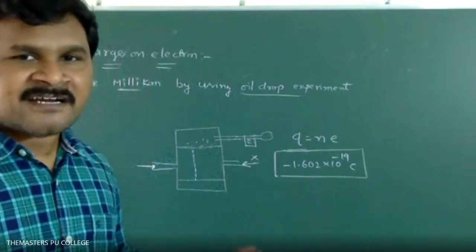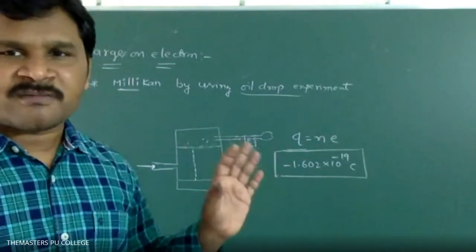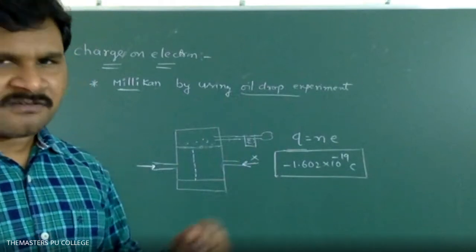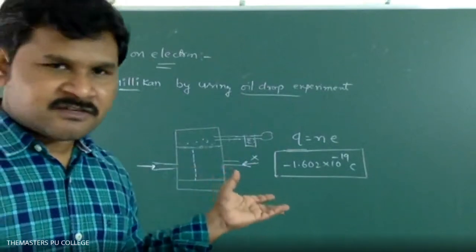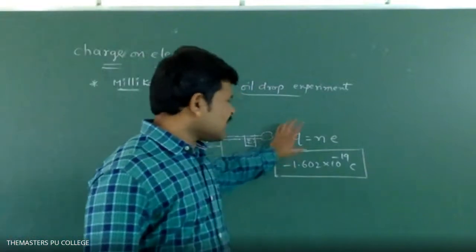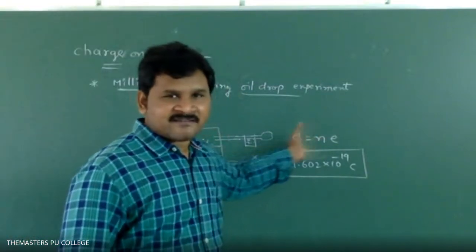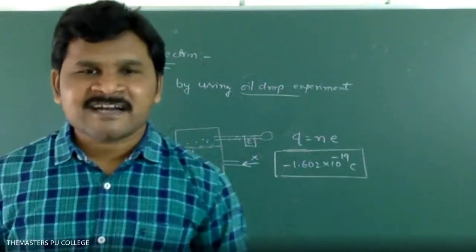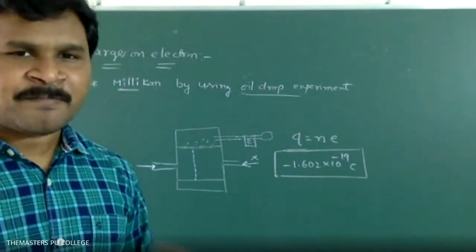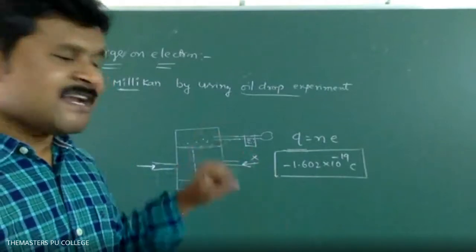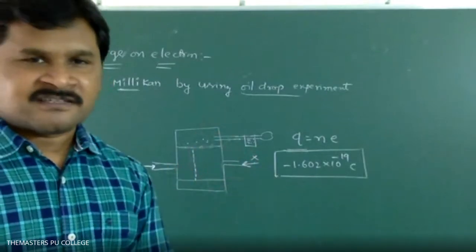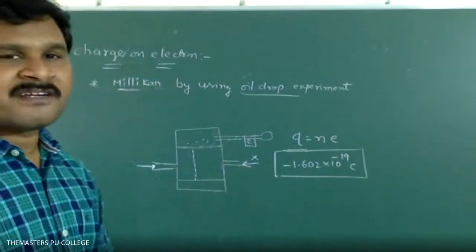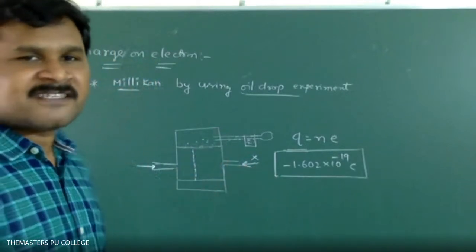So this is the oil drop experiment. Just remember the value and the experiment name. We don't have it in our syllabus, only remember the experiment. To calculate these values, we would require each and every experimental value, and that experimental data is not given in our textbooks. So no need to remember that, just the value is enough. So what is the final conclusion? The charge of electron was minus 1.602 into 10 power minus 19.